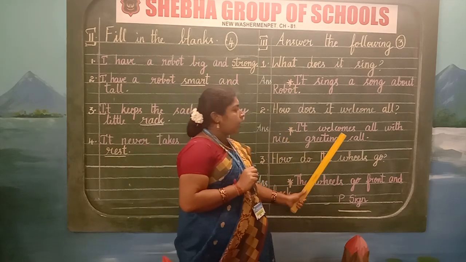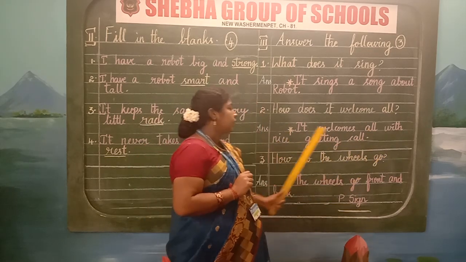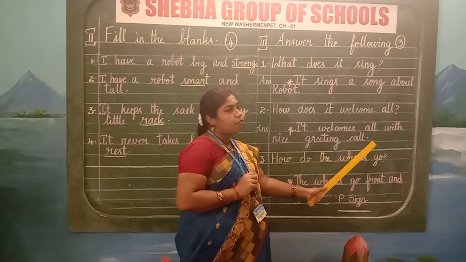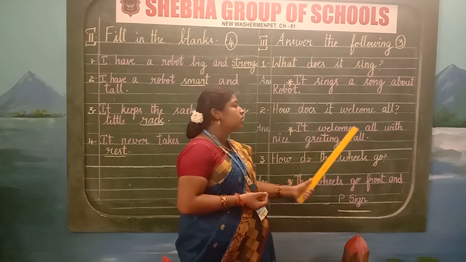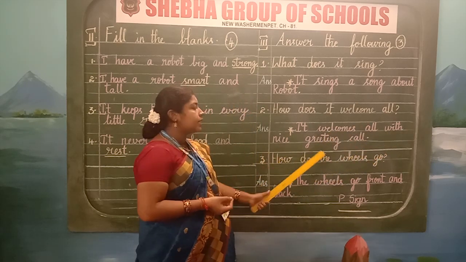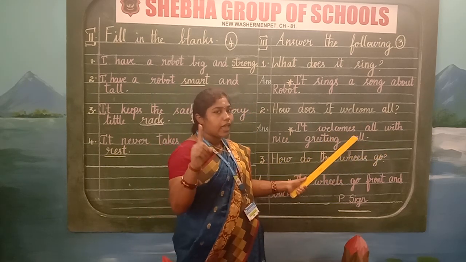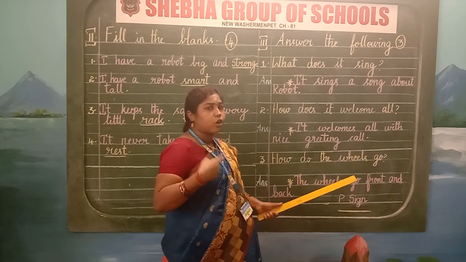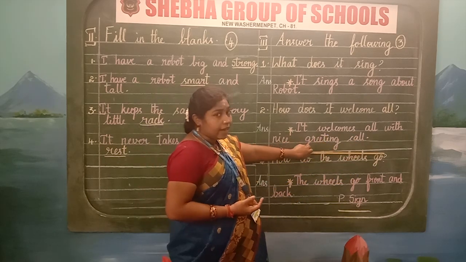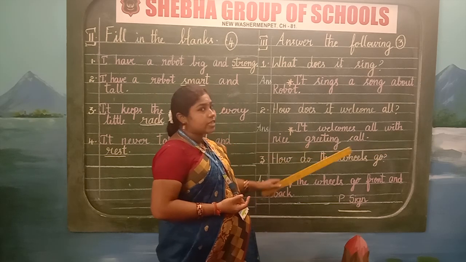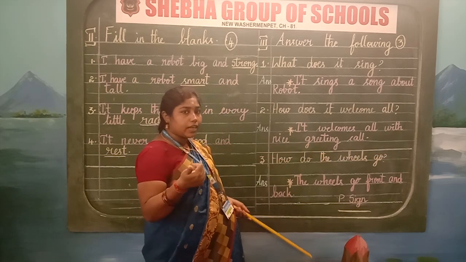It welcomes all with nice greeting call. Full stop. Again I am repeating. It welcomes all with nice greeting call. Give finger gap and write. Spell it and write. Pronounce and write. After writing this, draw a line with your scale and pencil. Sharpen your pencil whenever it gets blunt.